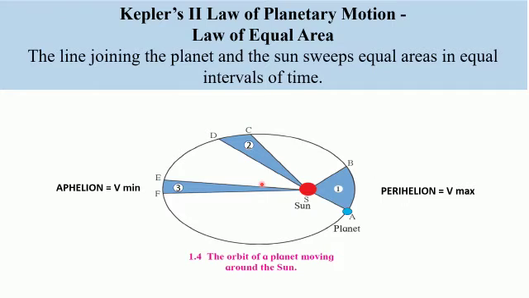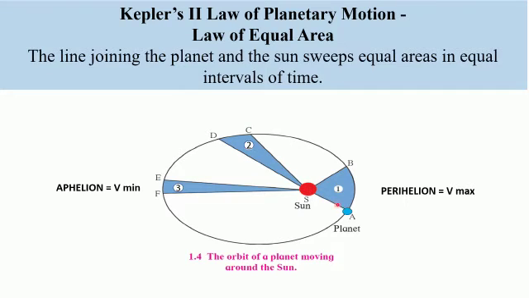So what we find in an ellipse is that the sun is not at the center of the elliptical orbit, because none of the foci of the ellipse is in the center, and the sun is at one of its foci.